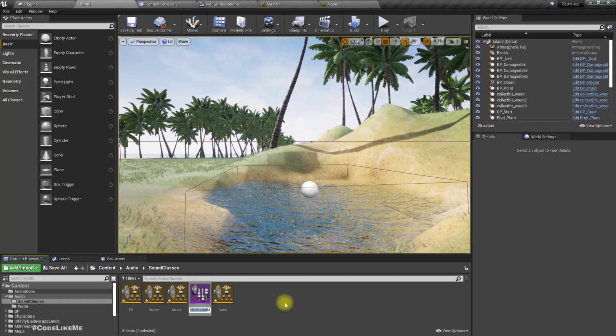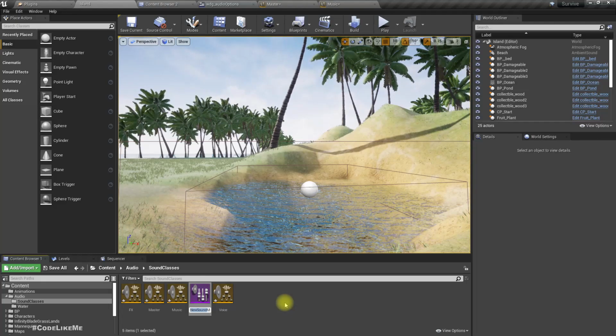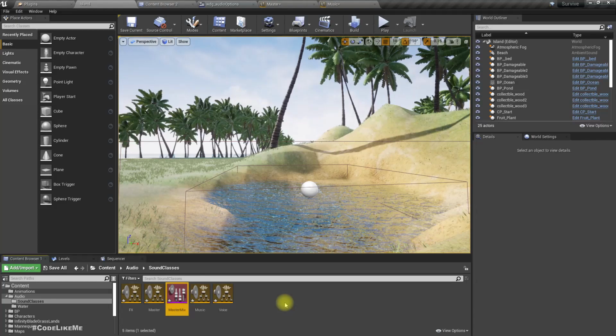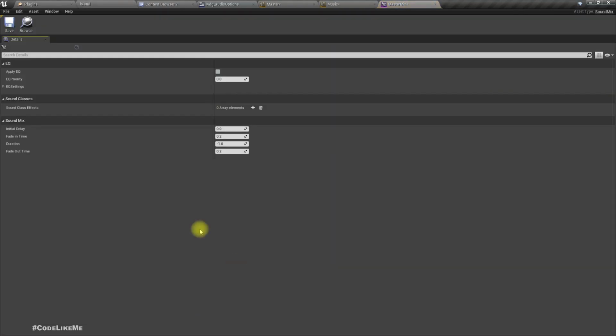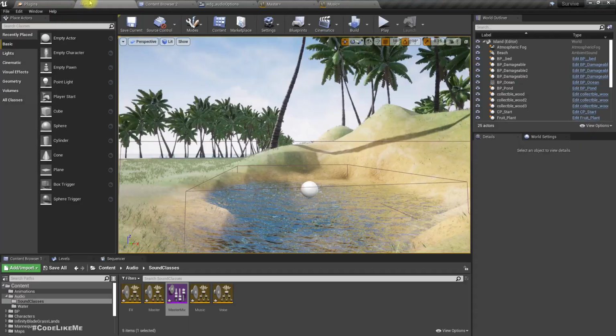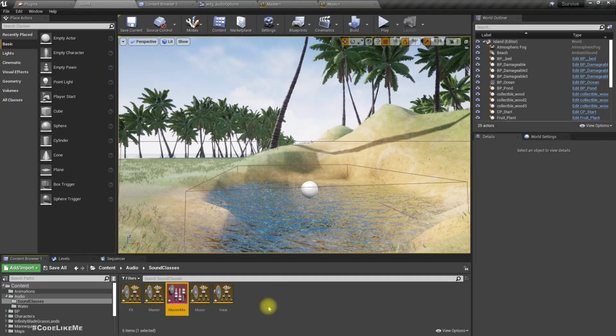Let's call it master mix, and here we can use this to override and set the volume levels and other settings for the sound. So at the moment I don't need to do anything.